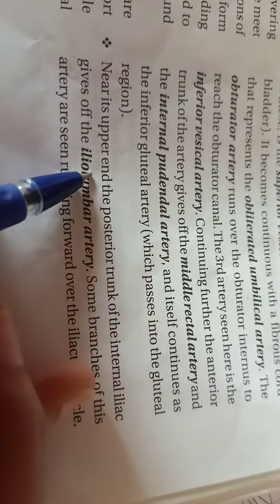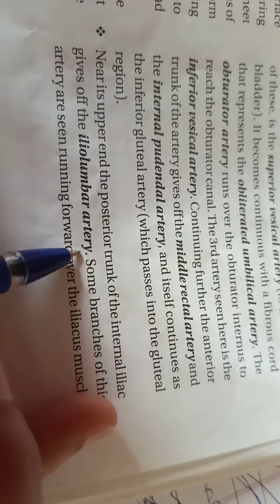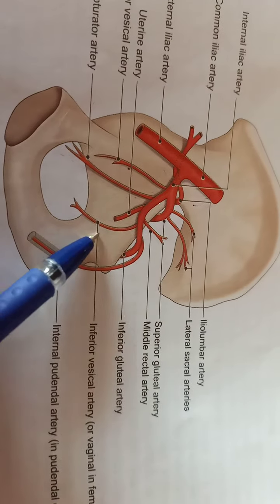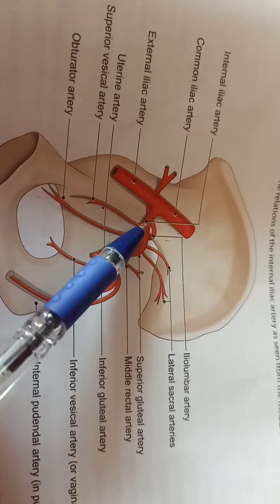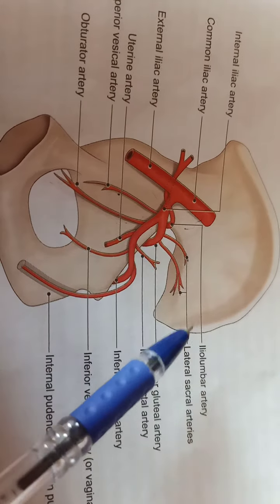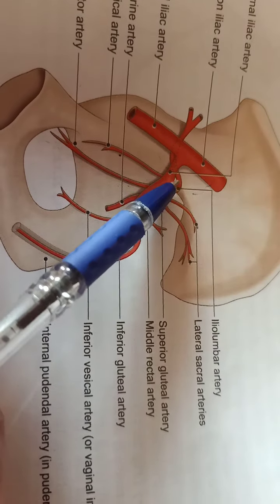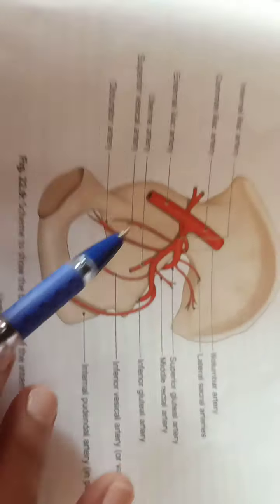Near its end, the posterior trunk of the internal iliac gives off the iliolumbar artery. Some branches of this artery are seen running forwards over the iliacus muscle. So the posterior trunk, as opposed to the anterior trunk, gives off the iliolumbar arteries near its end.